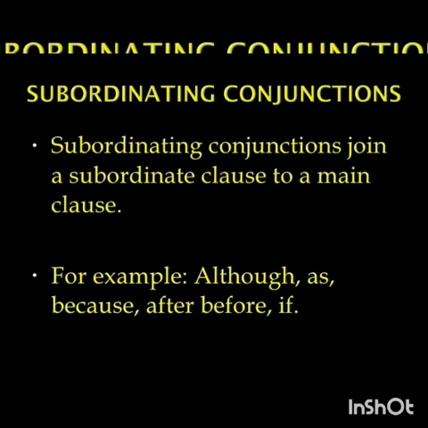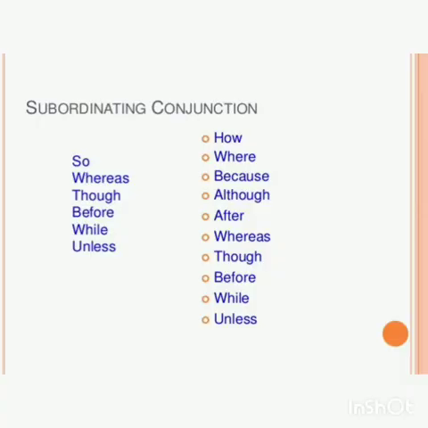So subordinating conjunctions are nothing but where the main clause and the subordinate clause join together. Examples: although, as, because, after, before, if. All these come under the category of subordinating conjunctions. Also whereas, though, while, unless, how, where. So subordinating conjunctions join the main clause to the subordinate clause.